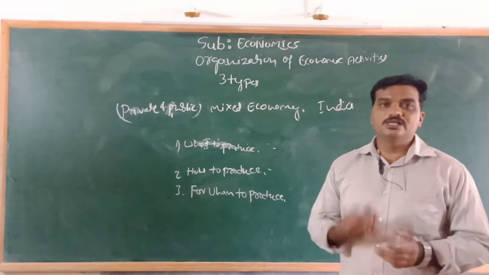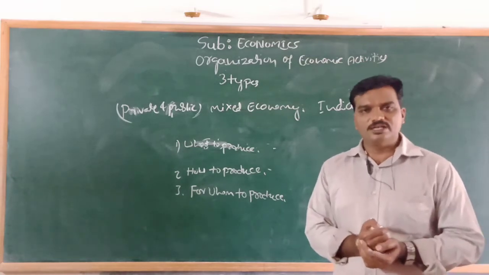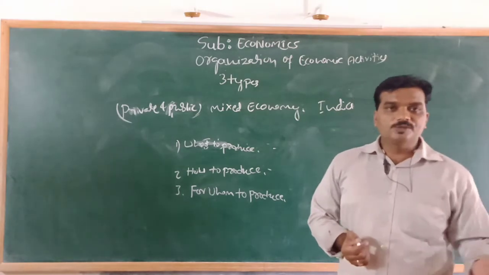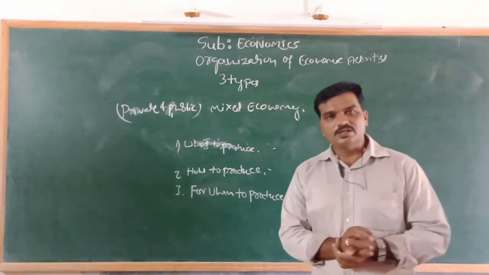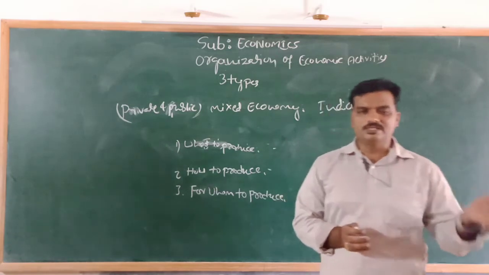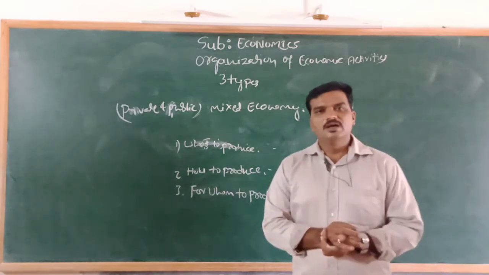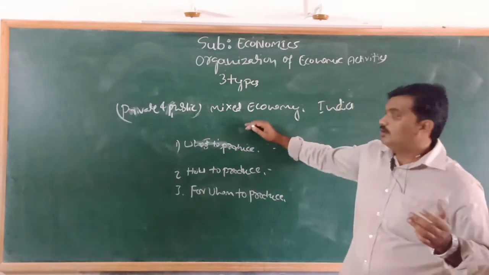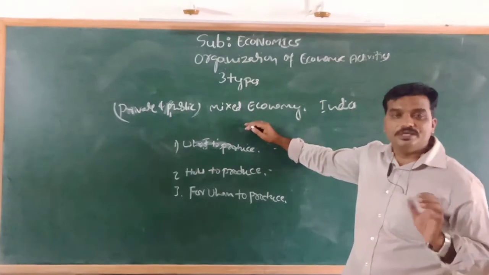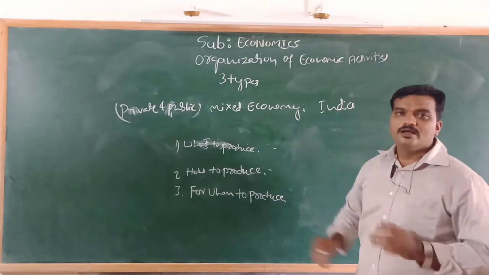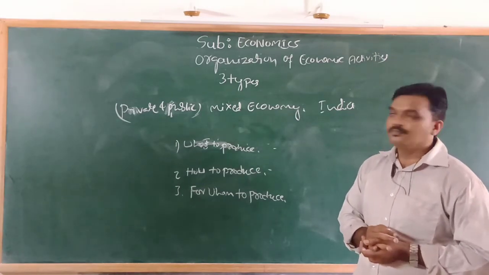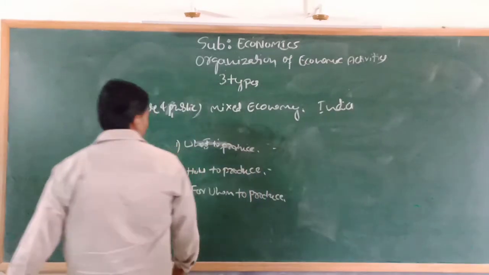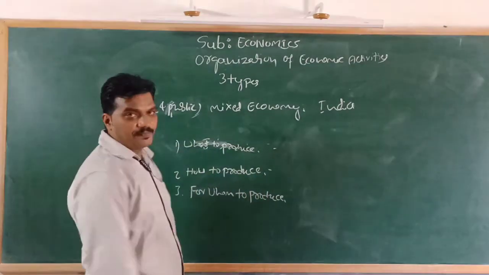For transportation, public transportation and private buses. In the health sector, private hospitals, multi-specialty hospitals, and also common hospitals in the public sector. So it is a mixture of centrally planned economy and market economy.